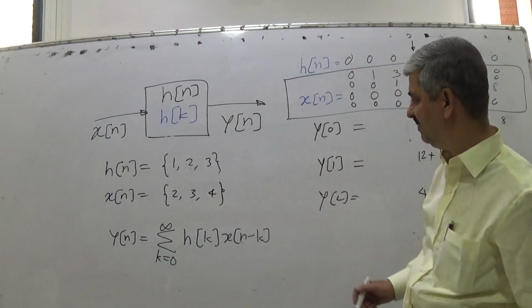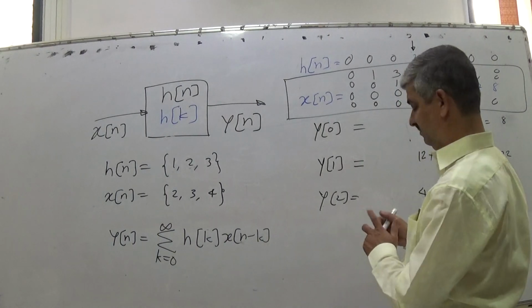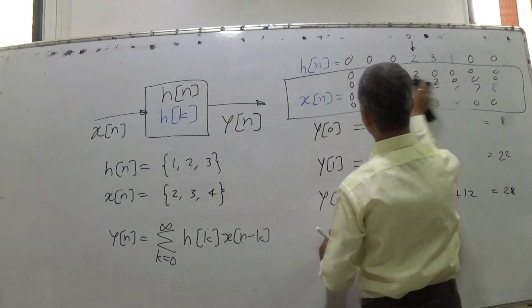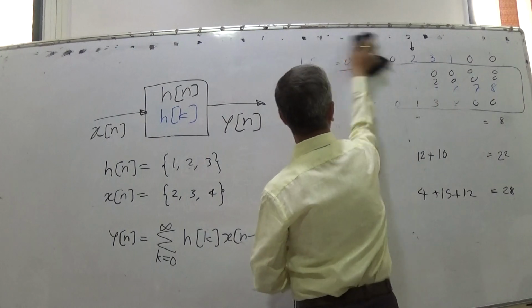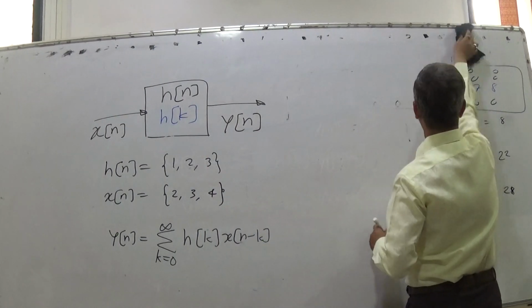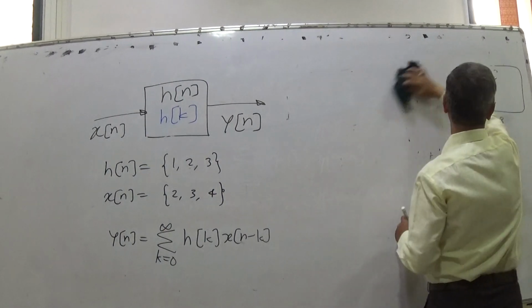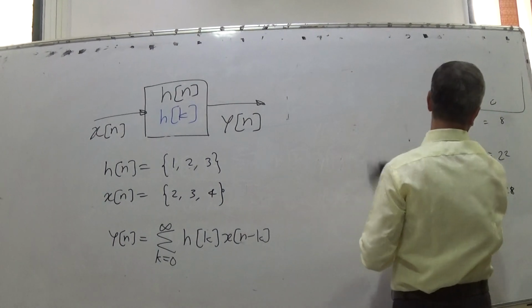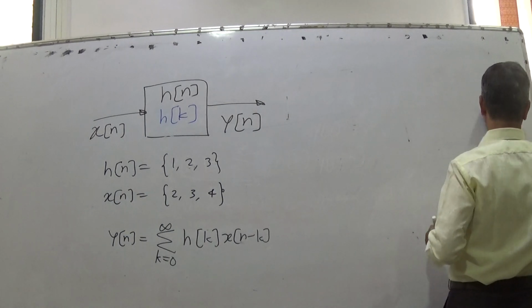So in that case, what will happen? Again same thing, only a small change here. This is some very simple thing. I am just giving one example. It is, I think, a middle school scholarship level problem of finding the convolution of sequences.